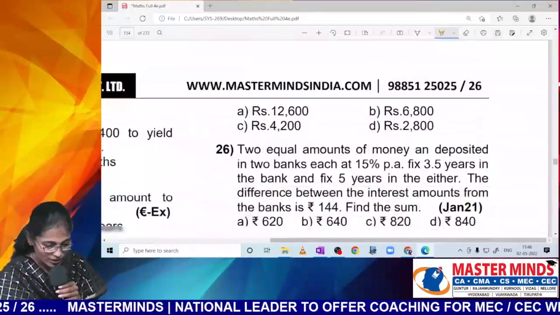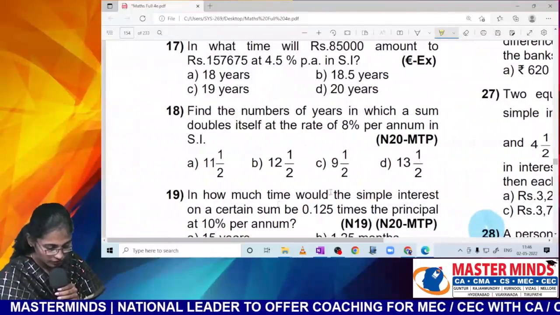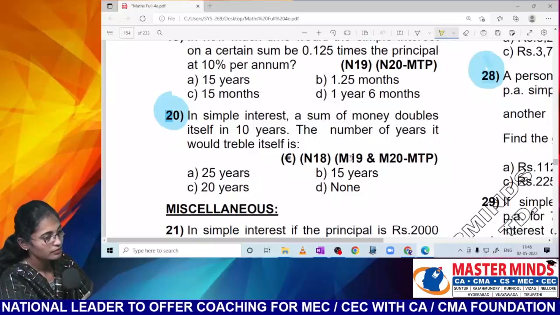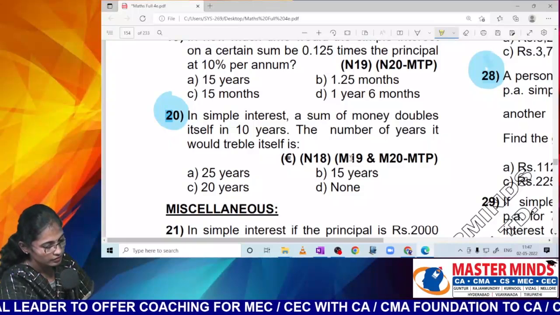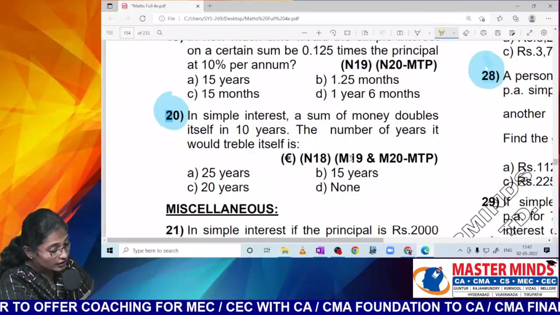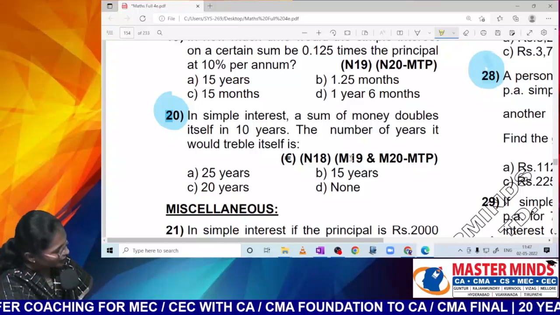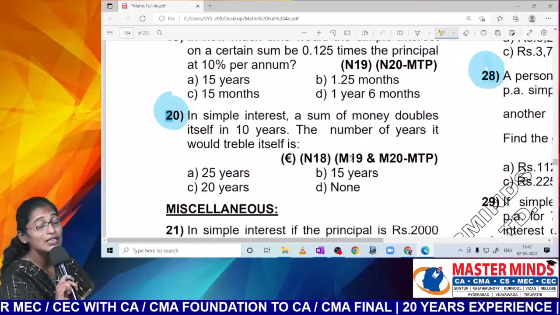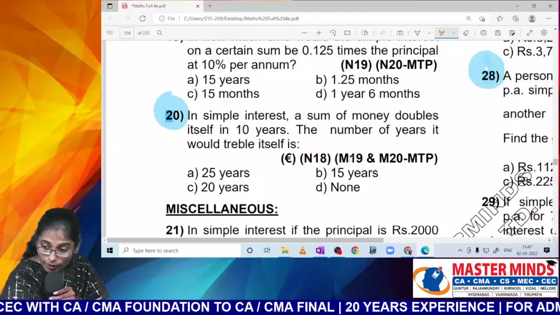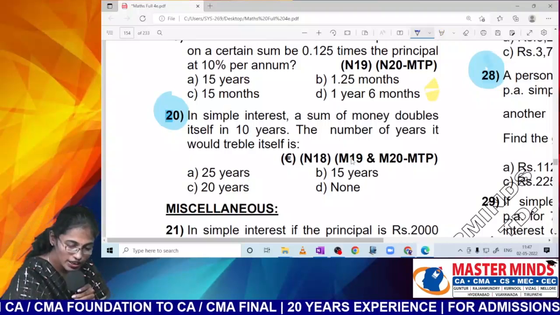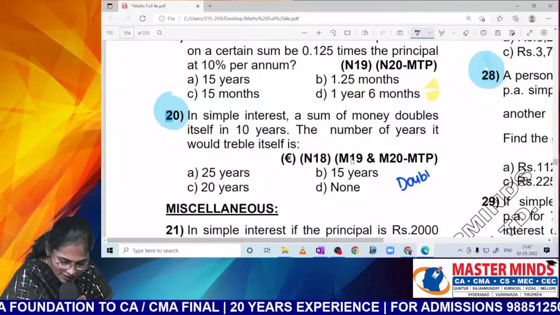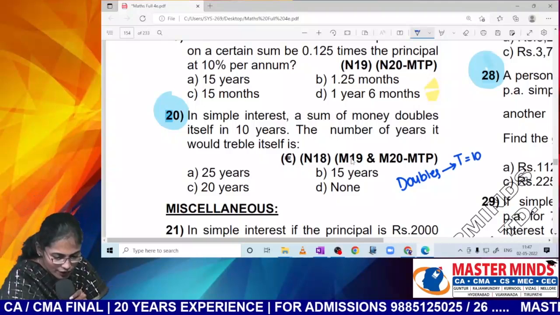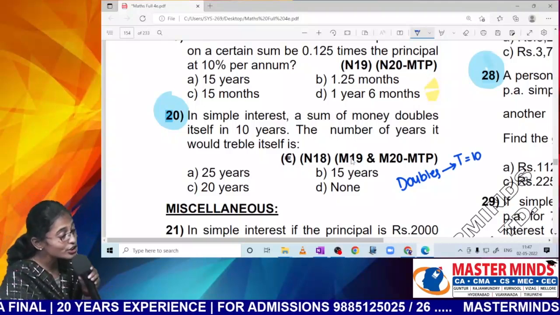Let me show you another question. Read out the question, everybody. A sum of money doubles itself in how many years? Guys, look at this. Doubles itself in how many years? I'm writing it as T. Now he is asking for it to become triple.